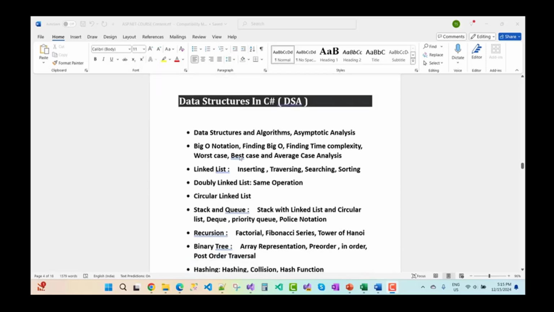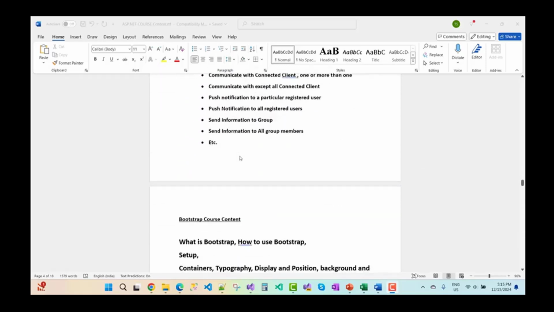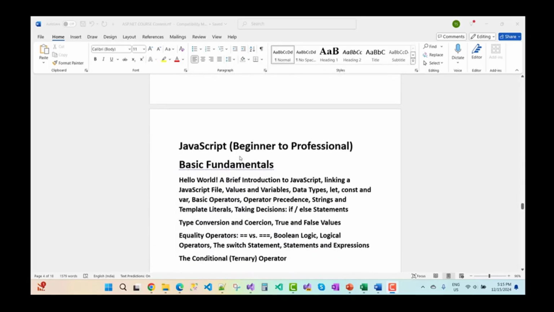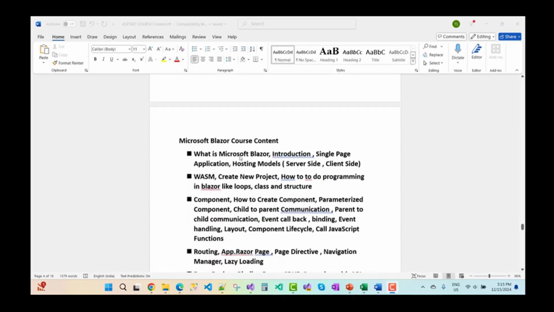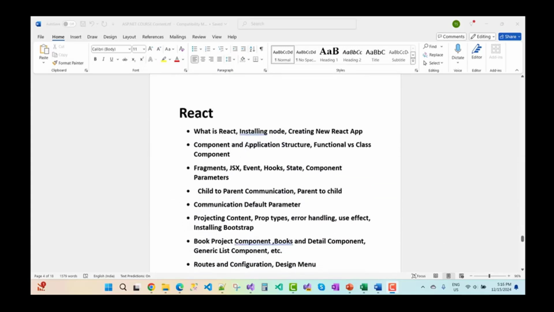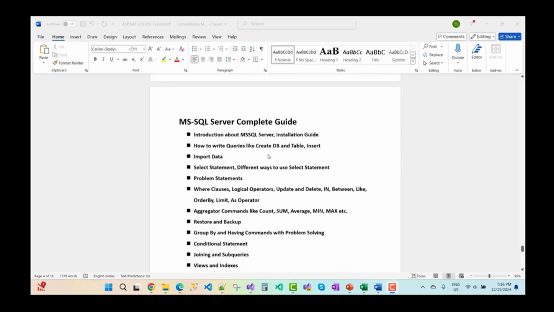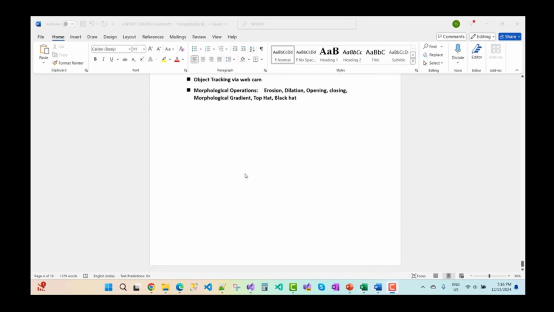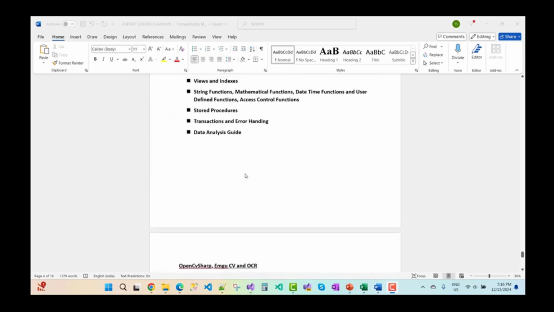C# courses, data structure courses, and the SignalR courses, and that is my Bootstrap course, microservices and JavaScript, and the Microsoft Blazor course. The React course is also included in this, along with the MS SQL Server complete guide, and OpenCV Sharp, EmguCV, and OCR. That is based on digital platforms, like image processing, image loading, converting to grayscale, displaying images, and everything.